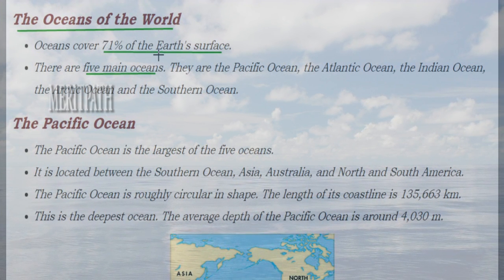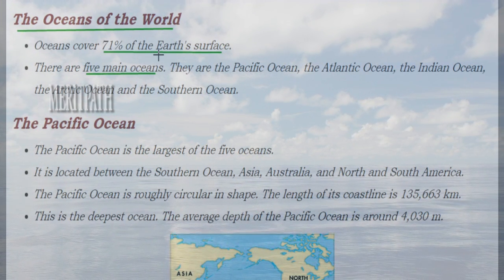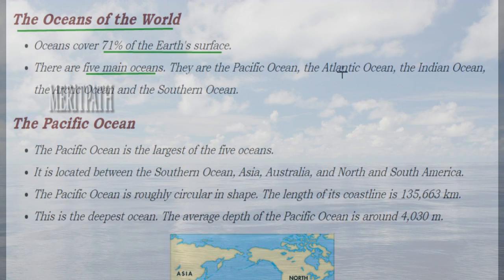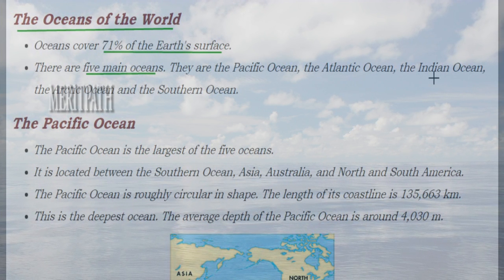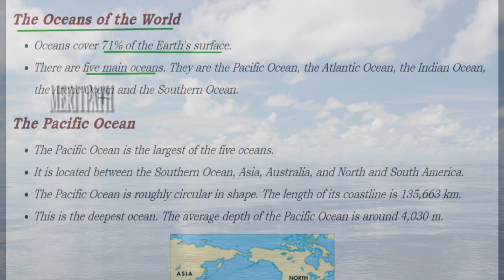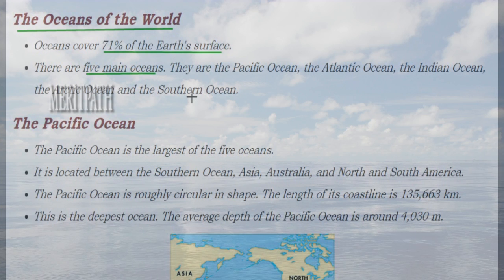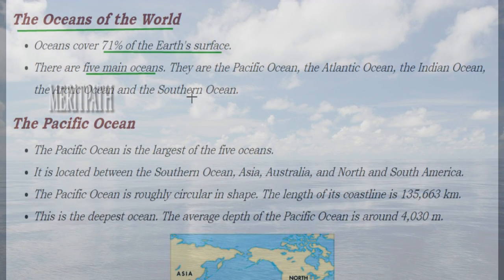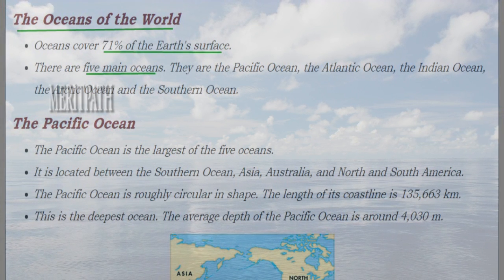Next, let's see about the oceans of the world. Oceans cover 71% of the earth's surface. Water covers 71% of the earth's surface. And there are 5 major oceans in the world. They are the Pacific Ocean, Atlantic Ocean, Indian Ocean, Arctic Ocean and Southern Ocean. Now let's see in detail about these 5 oceans.